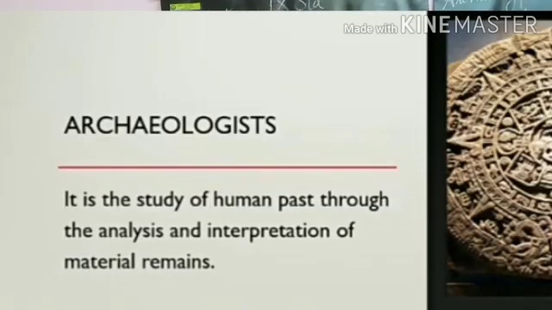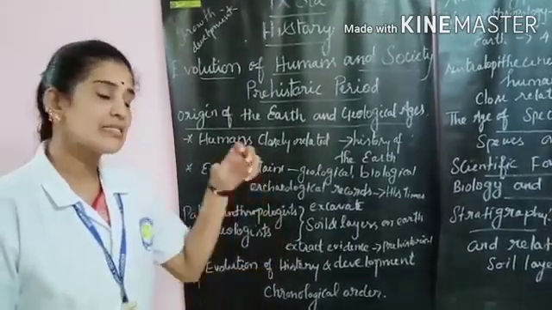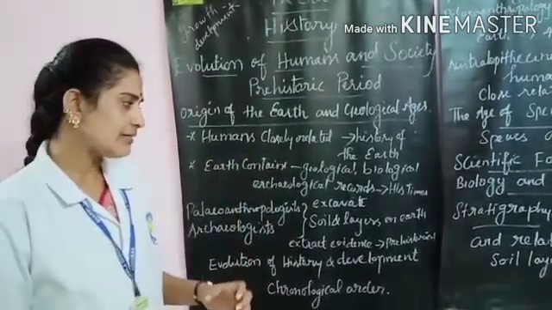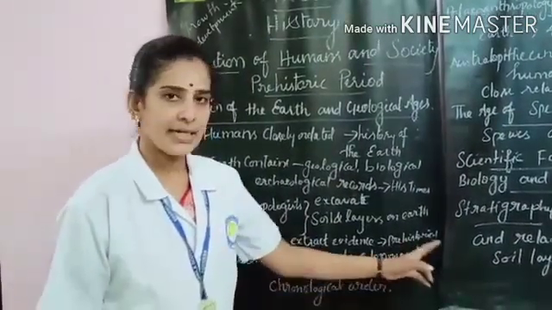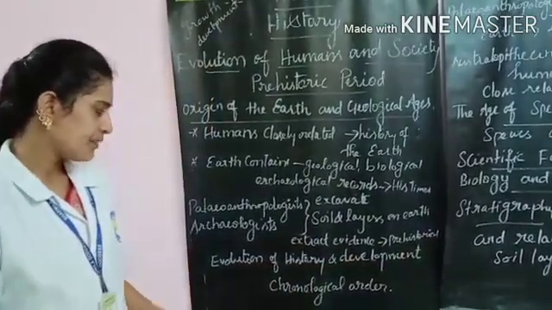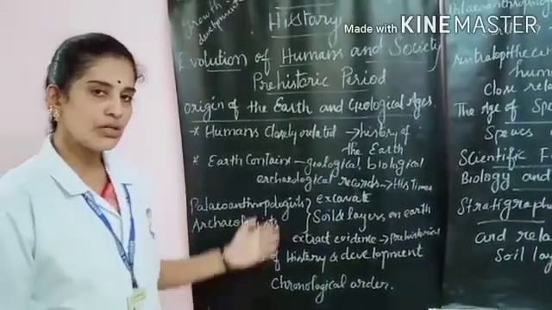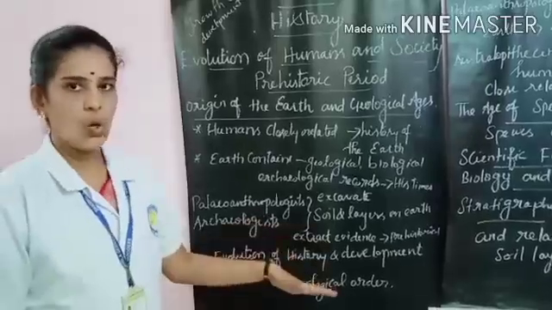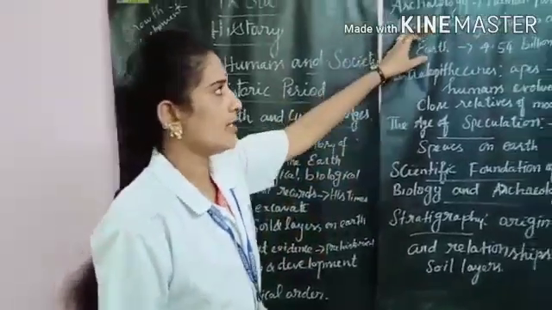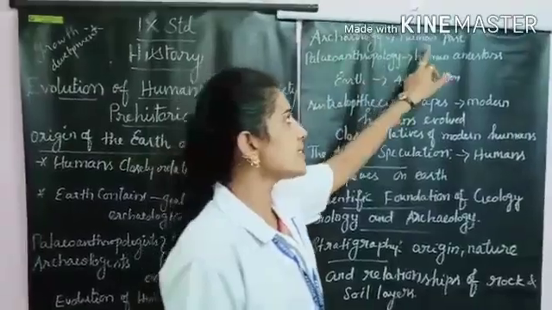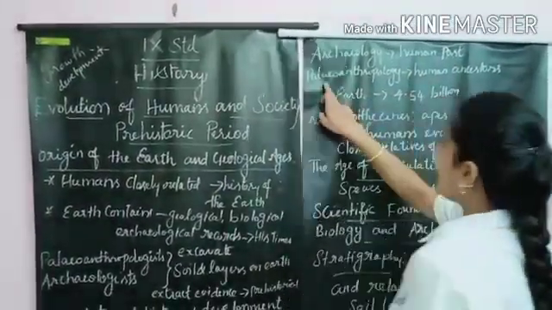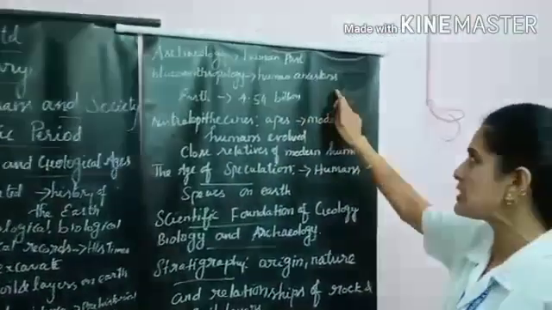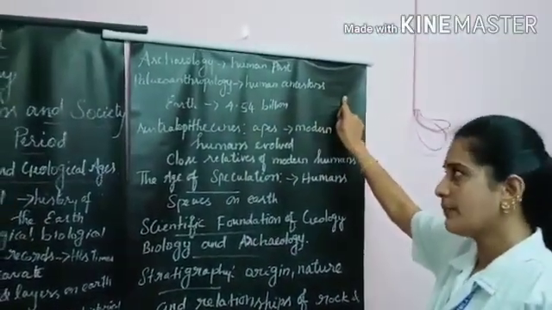Paleoanthropologists and archaeologists excavate the soil layers on the earth and extract the evidence of the prehistorical period. We understand the evolution of history and development in chronological order. Next, archaeology. Archaeology is the study of the past. Paleoanthropology is the study of human ancestors with the fossil remains.